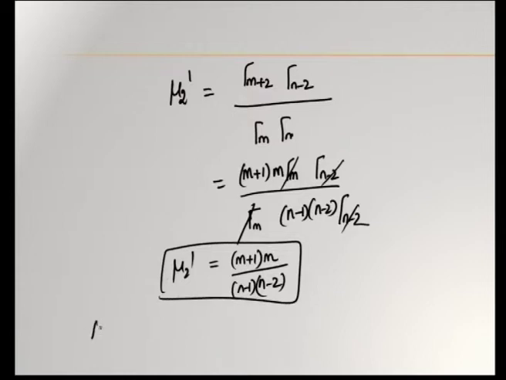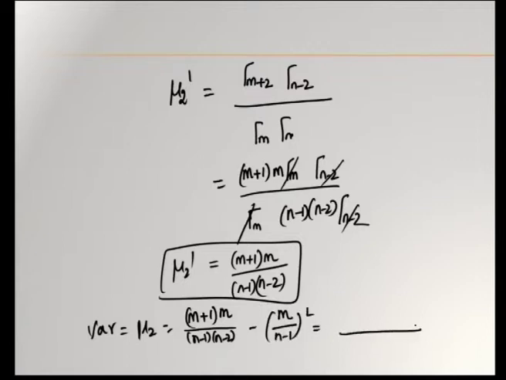Okay. Therefore, variance is mu 2, that is mu 2 dash minus mu 1 dash square. So, m plus 1 into m by n minus 1 into n minus 2, minus m by n minus 1 whole square, and this gives you m into m plus n minus 1 by n minus 2 into n minus 1 whole square.